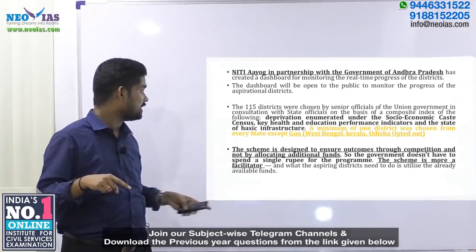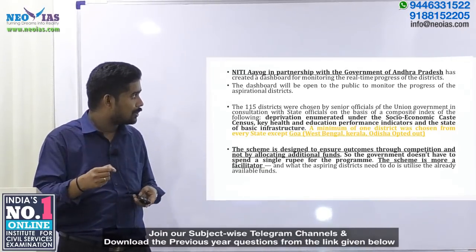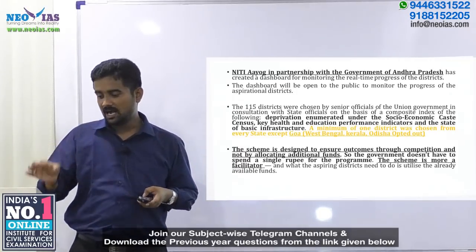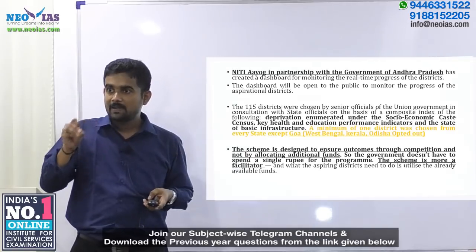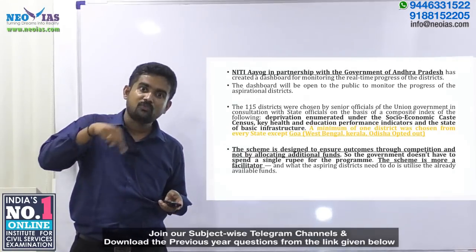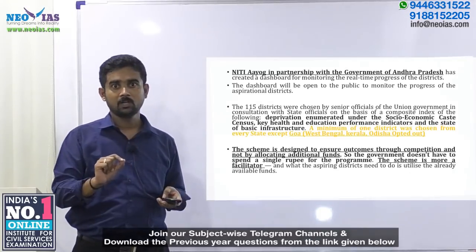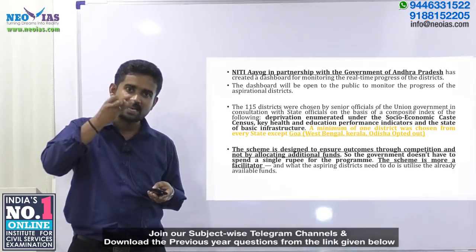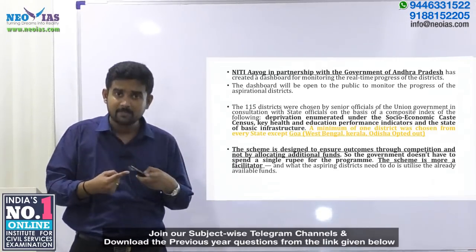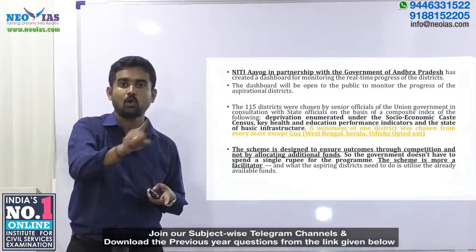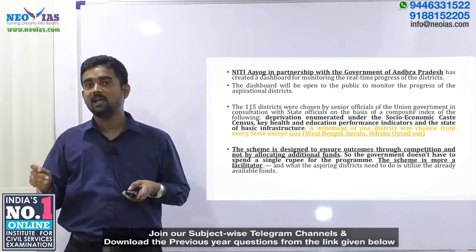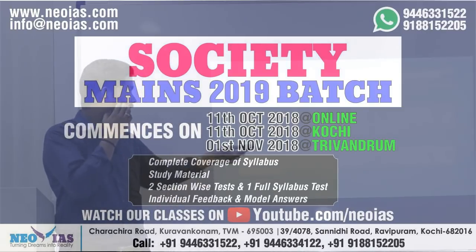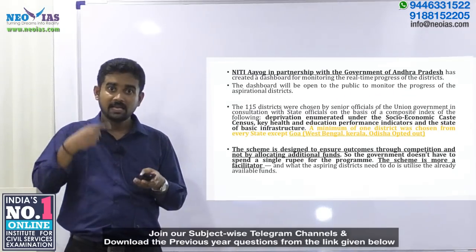The scheme is designed to ensure outcomes through competition, we have already said that, and not by allocating any additional funds. Understand that this is again one of the key points of the aspirational districts program. There is zero fund allocation. Depending upon the schemes which the central government and the state government have already come up with, this program is acting as a facilitation mechanism for all those schemes to be implemented properly, and no additional fund is involved. The scheme is more a facilitator than an enabler.